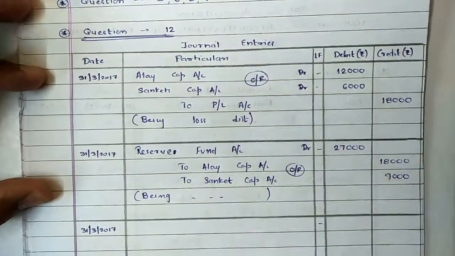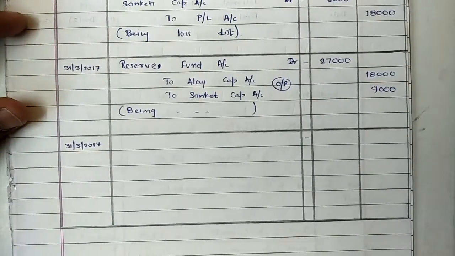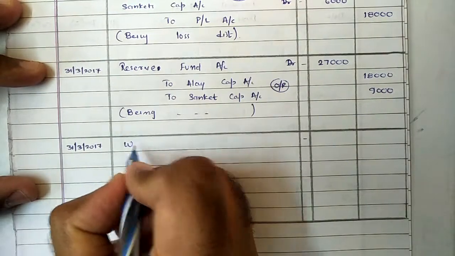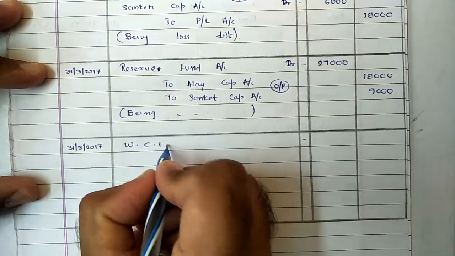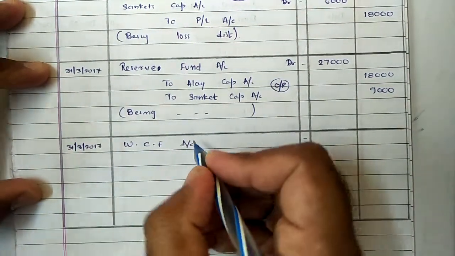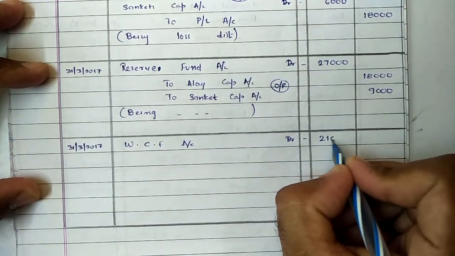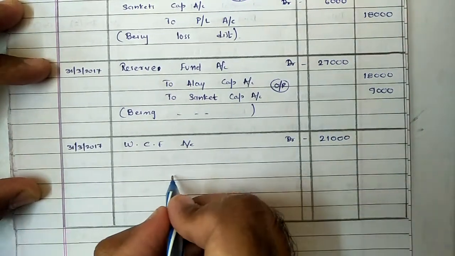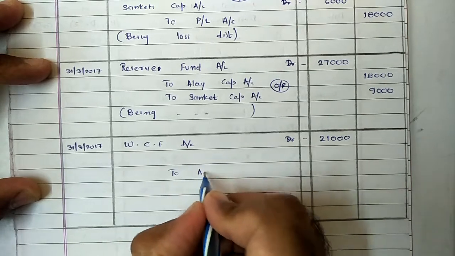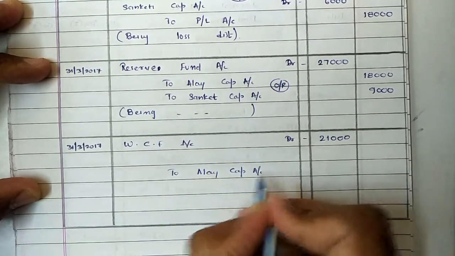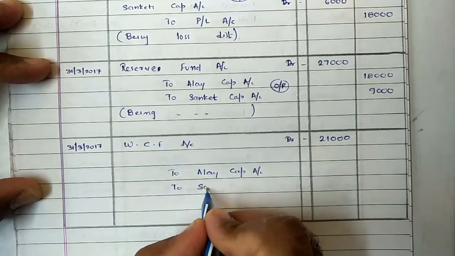Then in the same way, the third case, which was related to the workmen's compensation fund. The firm had a workmen's compensation fund balance of rupees 21,000. It has to be distributed among partners. So partners would receive. In order to increase capital, capital has to be credited. So Alay's capital account and Sanket's capital account.